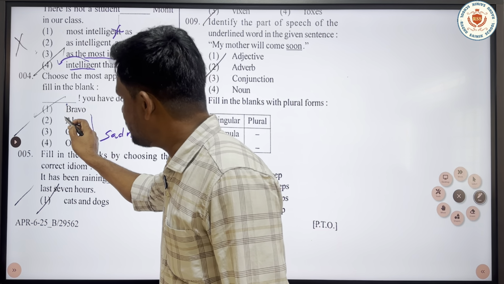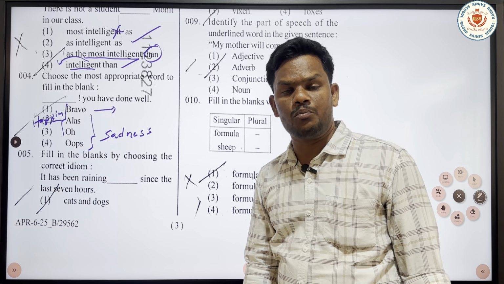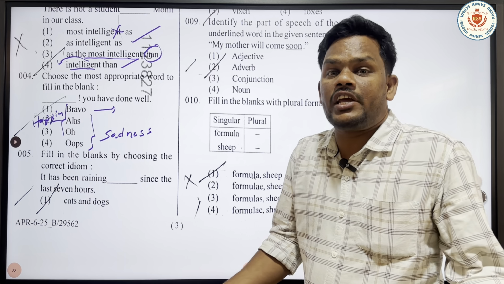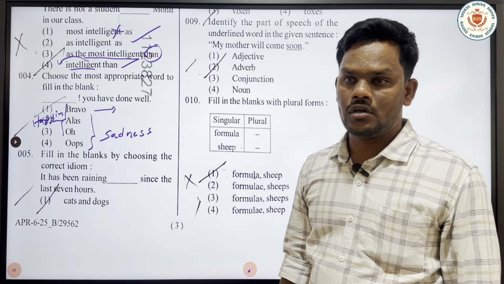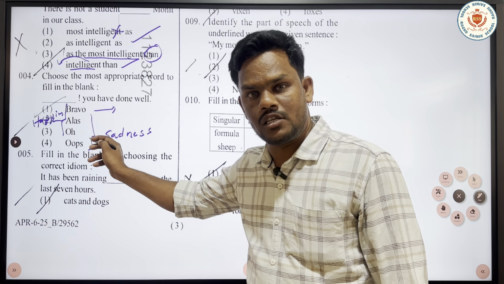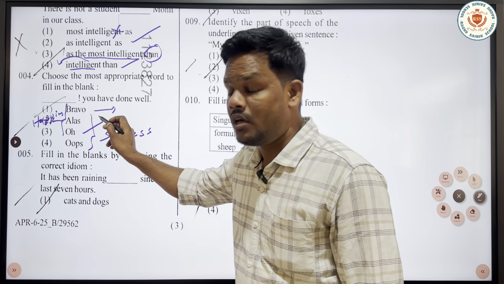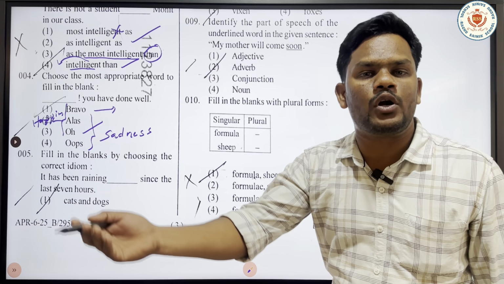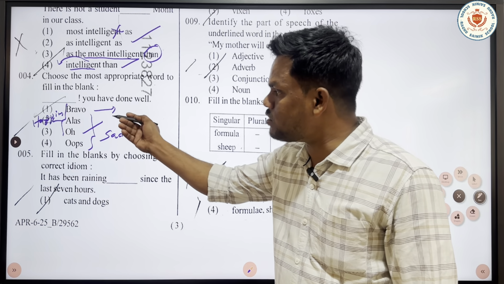But the difference between bravo and ho is, bravo is used when we are appreciating other people for doing their job. And ho is used in expressing sudden surprise. If you want to express sudden surprise, we use ho. If you want to appreciate other people for doing their job, we use bravo.